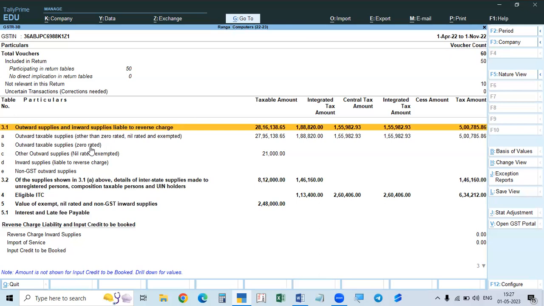you will get it back as ITC. You will get it back as ITC, but you have to pay. If you have LUT, you will not have to pay. So that will be shown here separately, and the non-GST articles, everything.